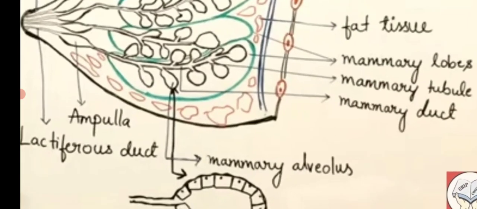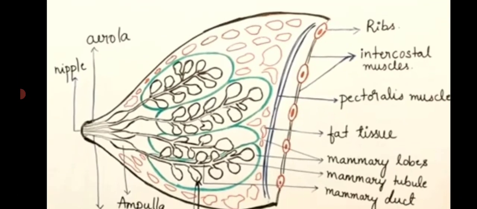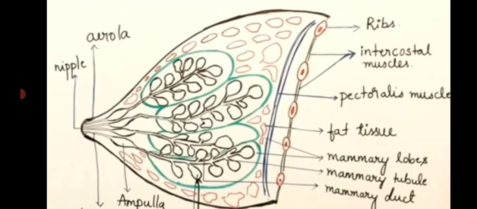In this picture you can see the cells of the alveoli secreting the milk, and inside you can see a cavity called the lumen. It is in this cavity that the milk is secreted. A single alveolus is shown enlarged. So where is milk secreted? It is secreted in the alveoli.